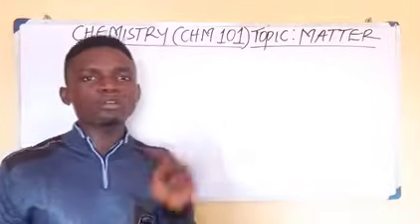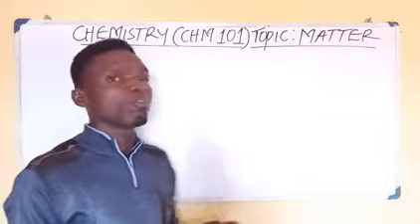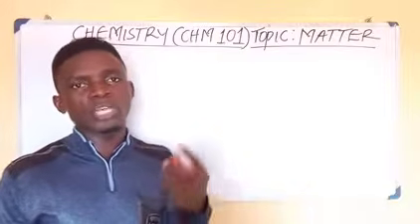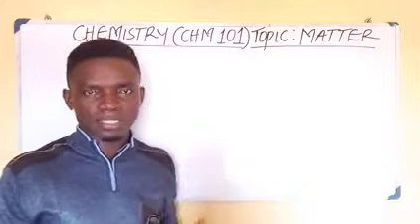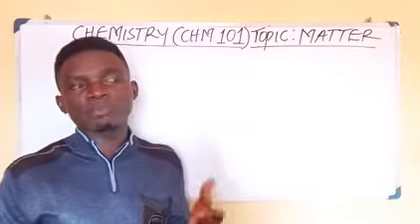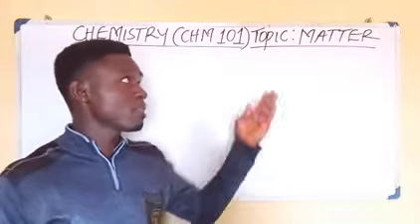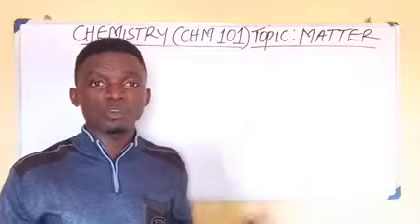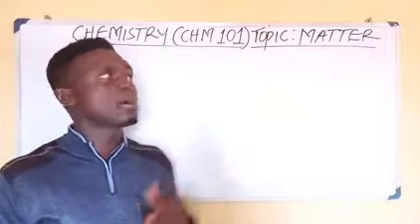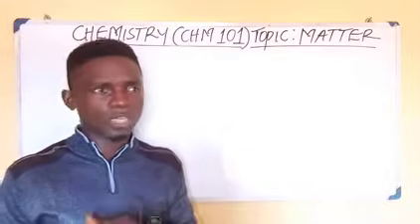Mass means the quantity of matter that the body contains, and it is measured using an instrument called the beam balance. Weight is simply the force that pulls an object towards the earth. It is a vector quantity, but mass is a scalar quantity, and weight is measured using an instrument called the spring balance. So matter is anything that has mass and occupies space. All living things, all non-living things are matter because they have mass and occupy what? Space. I believe that is taken.